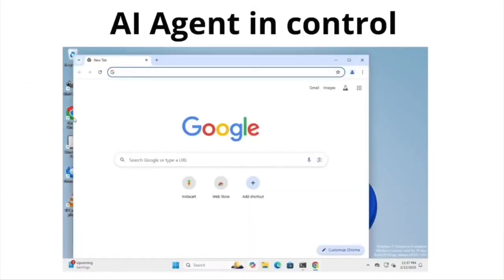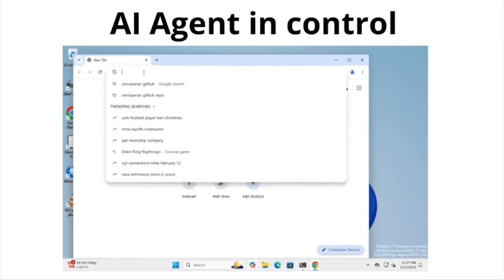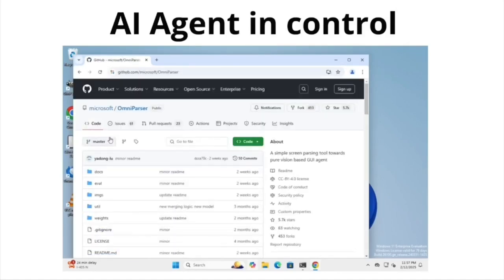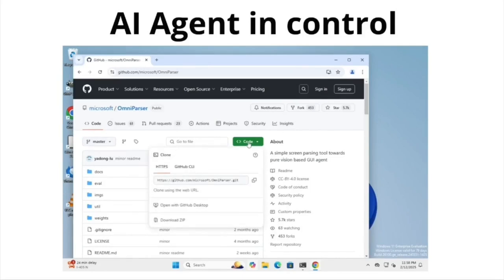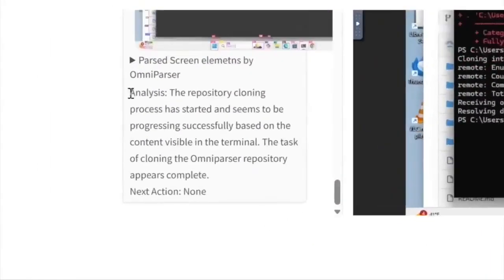to the URL and start looking for the button which says clone the GitHub repository. And once it finds the button which allows it to clone the GitHub repository, then it will copy that text and place it in the terminal, and the terminal will just clone the GitHub repo. So this is not a future concept.